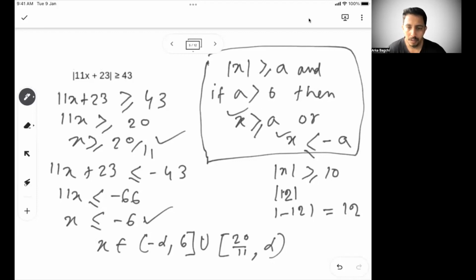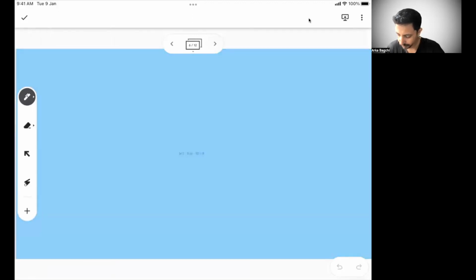You take any value. So we can say 0 is not in minus infinity to minus 6, so 0 is not part of this solution. If you put 0 in this equation, you will get 23, which is less than 43, which does not satisfy the equation. But if you take 10 as a solution, which is more than 20 by 11, 10 into 11 is 110 plus 23, 133, which is more than 43. So you can take a random example and see if any value within that zone satisfies the equation or not. So that way it's a cross validation. Okay, let's move to the next problem.